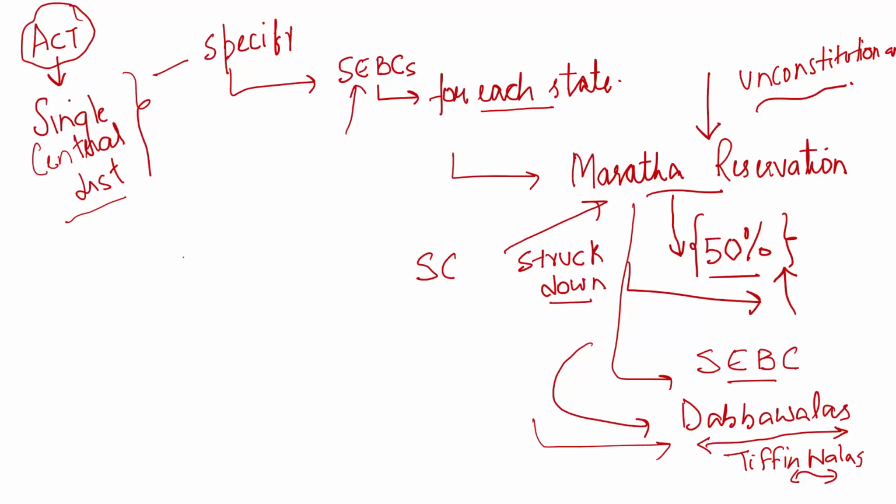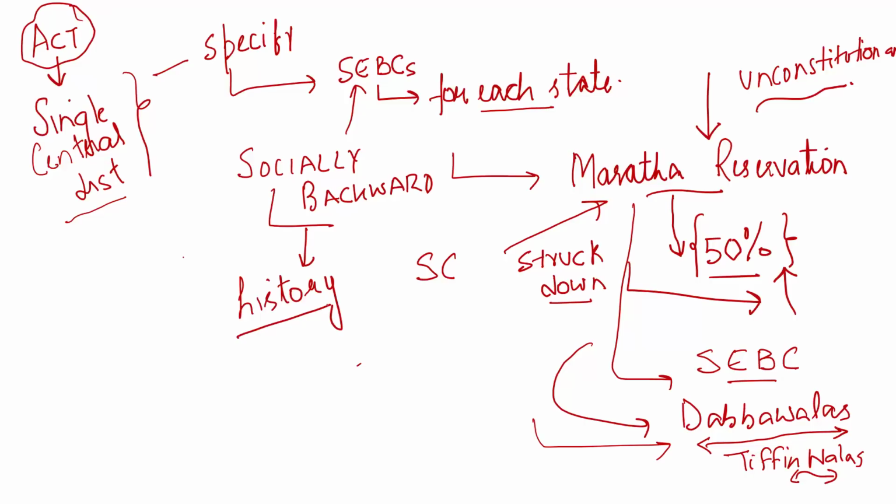The Supreme Court rejected this contention, and the argument was that when we look at somebody or a community which is socially backward, this socially or educationally backward community basically deals with history. That means historically a community has been discriminated against, and that is what this discrimination leads to: social and educational backwardness. And this historic backwardness or discrimination is based on the concept of purity and pollution.